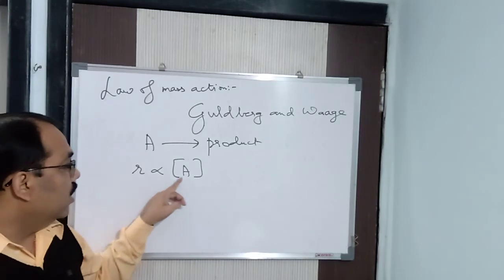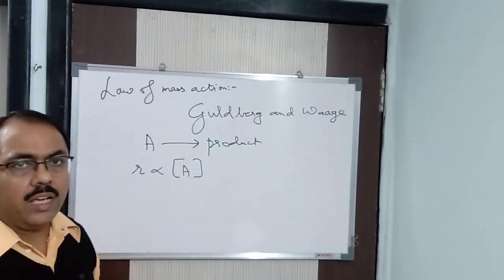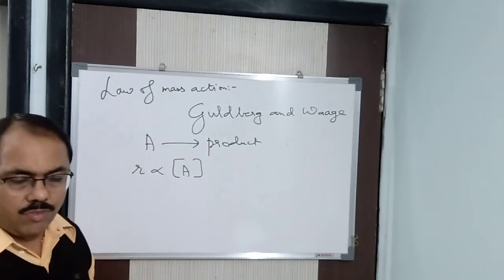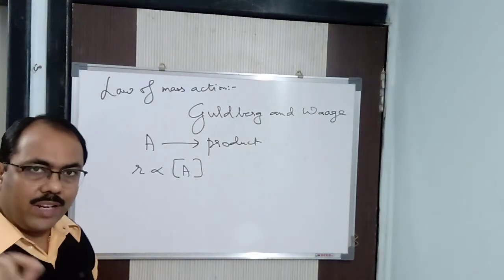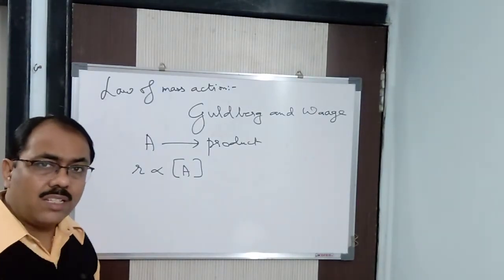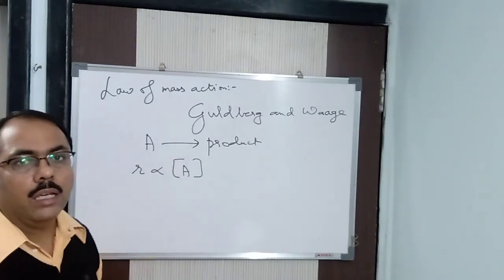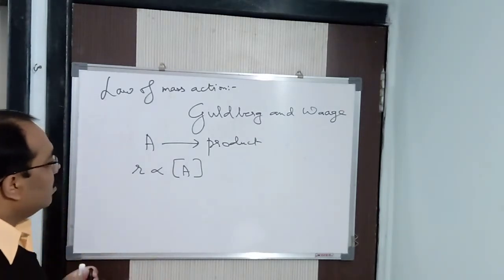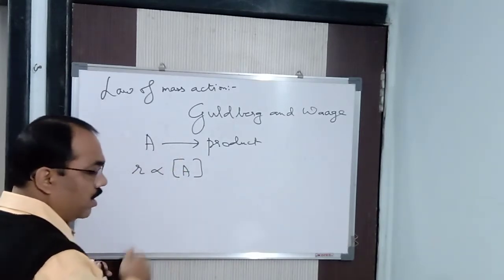Here we will not read r is directly proportional to square bracket A. We will read r is directly proportional to concentration of A. Even if I dictate it, you will be writing within square brackets. When I say concentration of A, don't write it in words. You may, but it's better to write square bracket A. Understood? So the rate at which a substance reacts is proportional to its active mass, molar concentration.